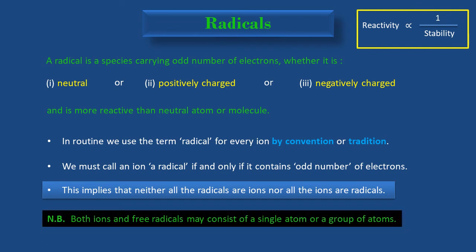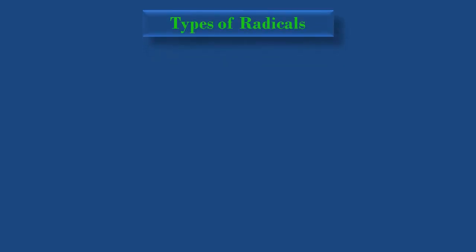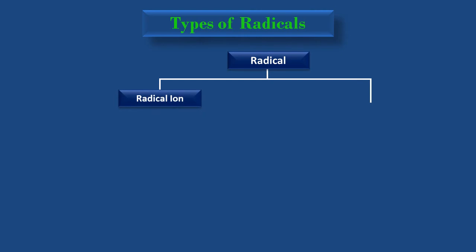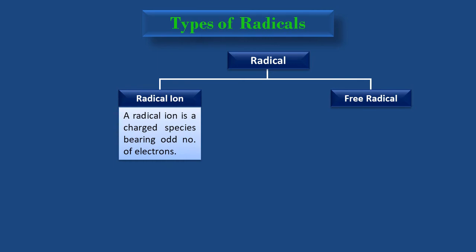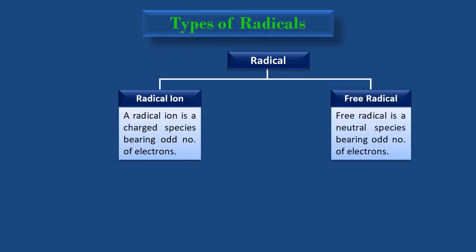And note that both ions and free radicals may consist of a single atom or a group of atoms. Let's talk about types of radicals. Broadly speaking, there are two major types of radicals, radical ion and free radical. A radical ion is a charged species bearing odd number of electrons, whereas a free radical is a neutral species bearing odd number of electrons.